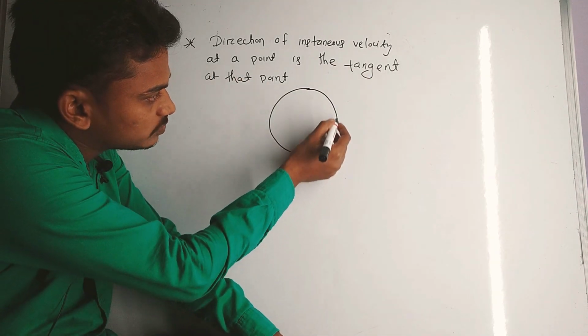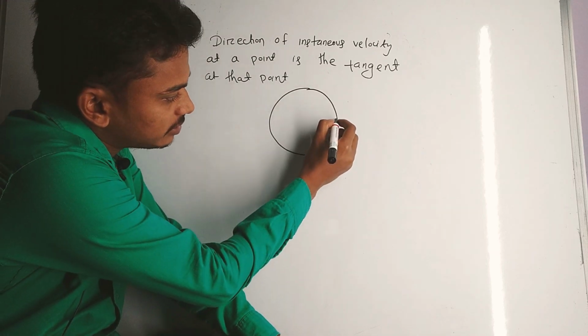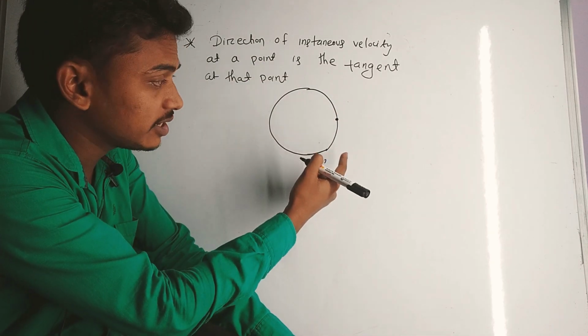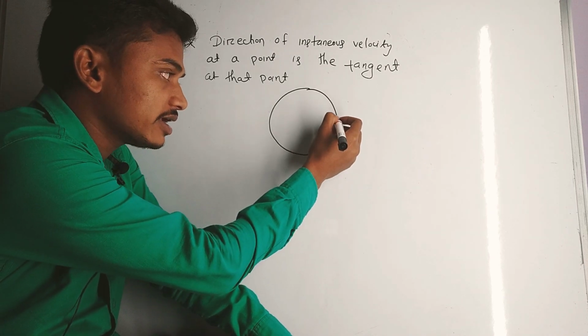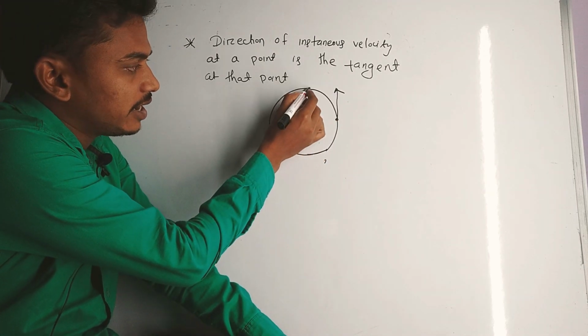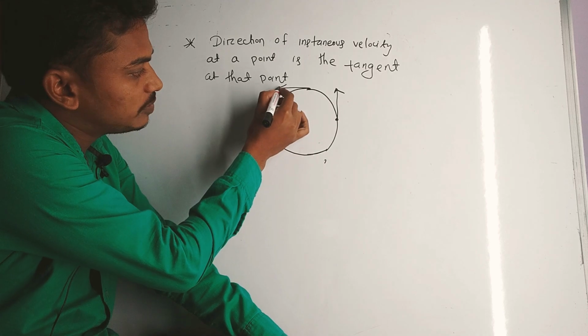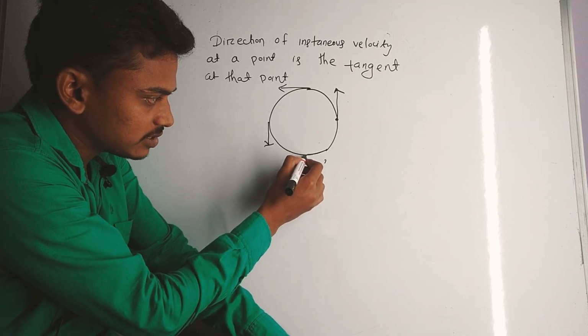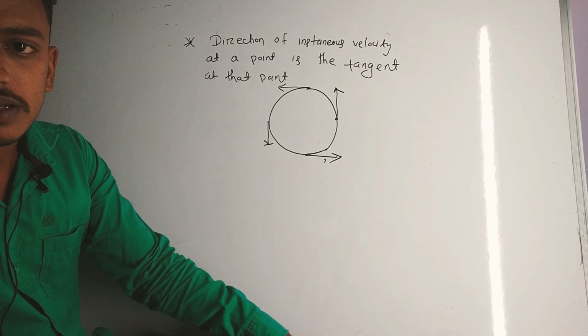Suppose a body is moving in a circular path and someone asks what is the instantaneous velocity at this point, and its direction will be tangent. Here the direction of instantaneous velocity will be tangent, here tangent, okay.